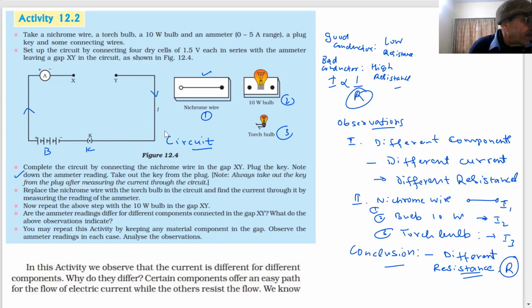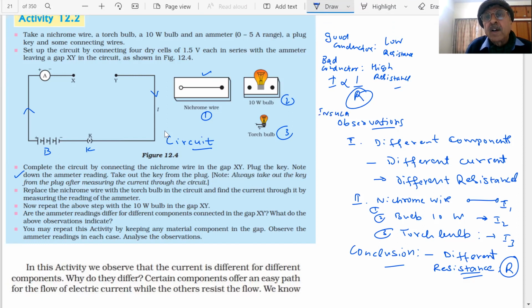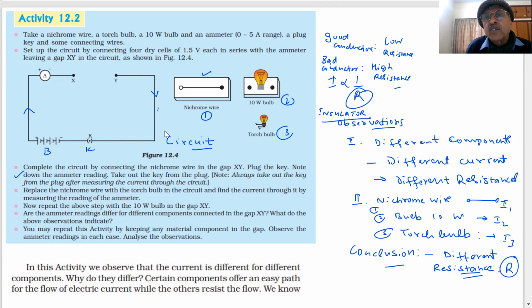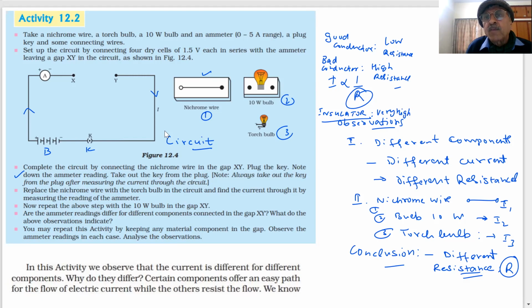And do you know what an insulator is? Yes, sir. Insulators will have very high resistance. So current will not flow through them.